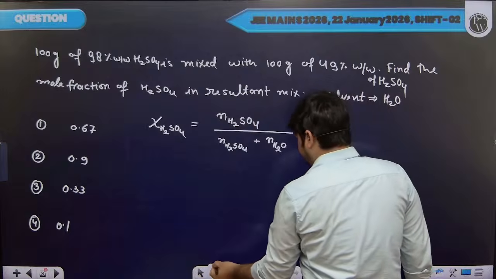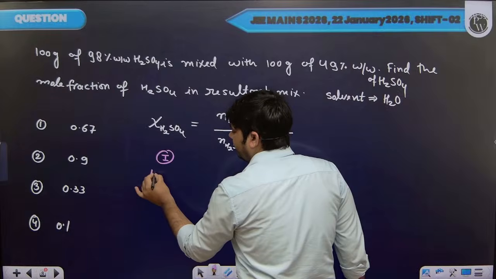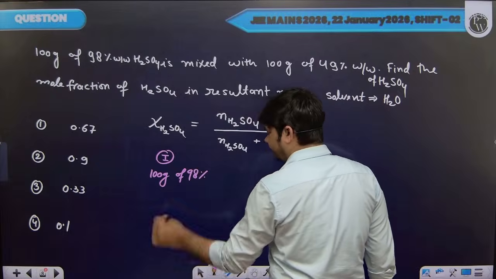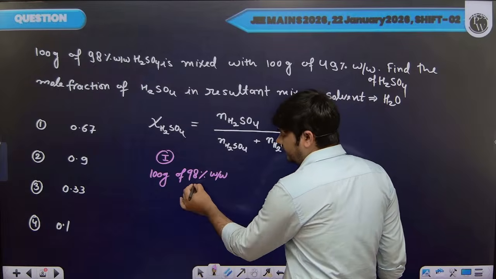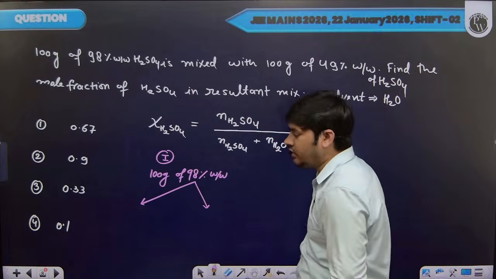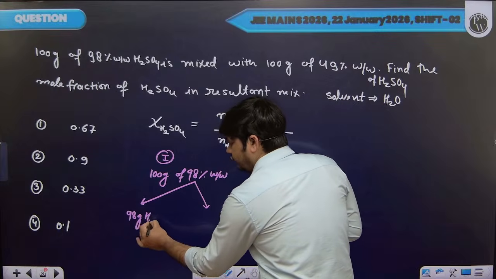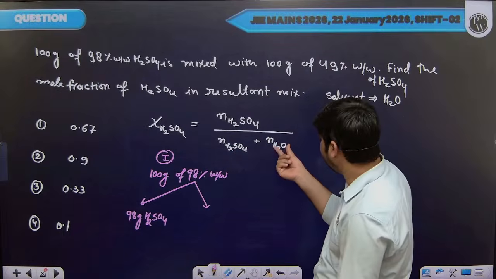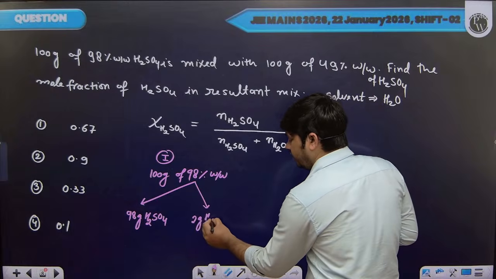So let's start from the first solution. If I talk about the first solution, we have 100 gram of 98% H2SO4, weight by weight. It means if I take 100 gram solution, then in 100 gram solution 98 grams H2SO4 will be present, and remaining will be your solvent, that is water. So we have 2 grams of water.